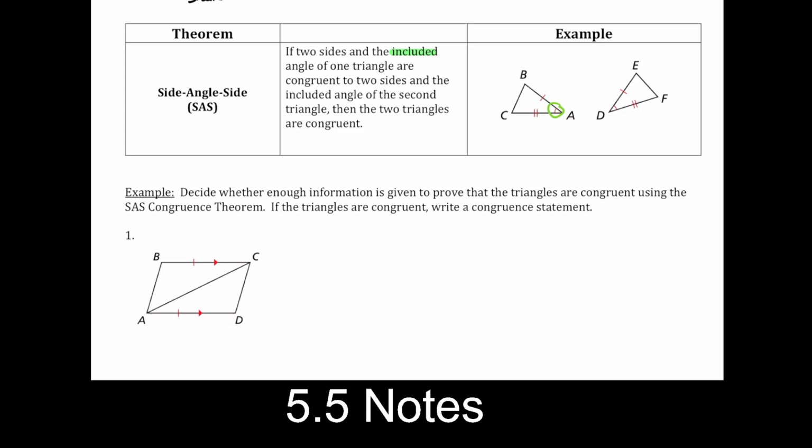But that third piece of information is not going to be a side, it's going to be an angle, and it needs to be in the middle of those 2 sides. And so you need to make sure that you're not choosing this angle or this angle, but instead choosing the angle that is included in the 2 sides. You see how the angle that I'm hovering right now touches both BA and CA? It interacts with both of those. It's a common angle for both of those sides. So that's going to be included, as we call it. And so we need to make sure it's the included angle. And another thing that is going to come up is that the information on both triangles needs to match. And so in this case it does. And we'll see some examples of this happening.